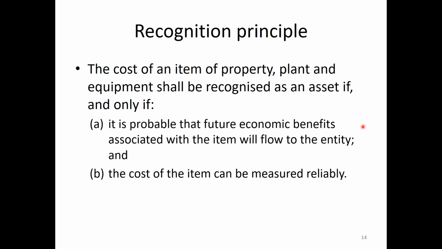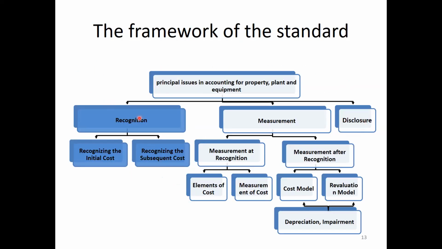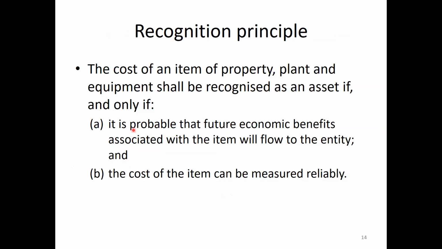Recognition principle. First, we are here. The cost of an item of property, plant, and equipment shall be recognized as an asset if and only if it's probable that future economic benefits associated with the item will flow to the entity.